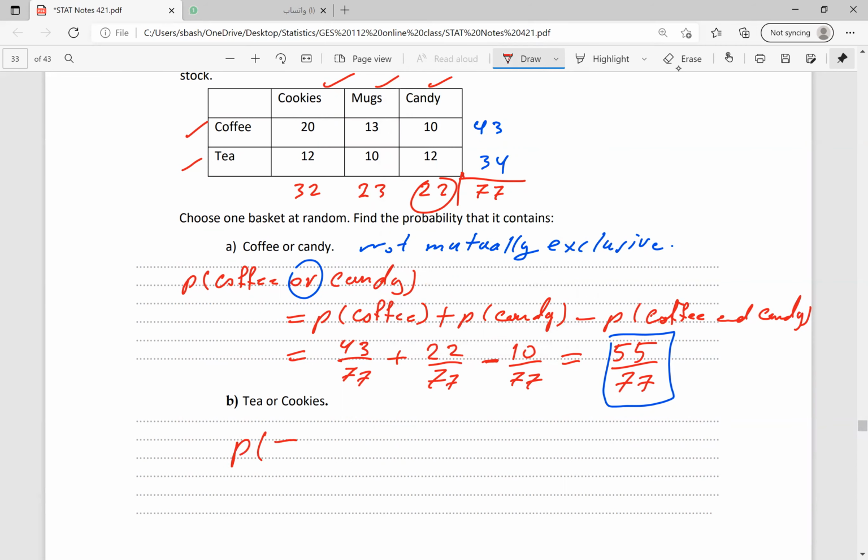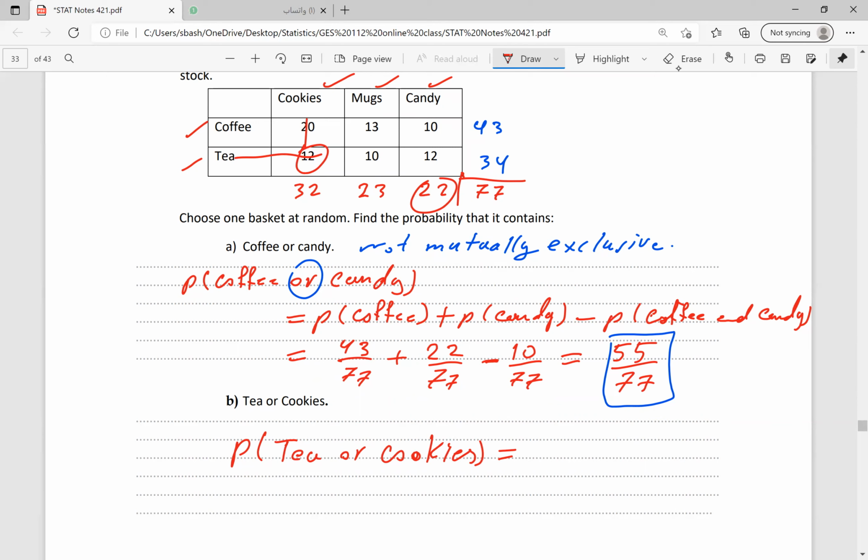P of tea or cookies. Sorry, not candies. It's the same thing. Tea and cookies are not mutually exclusive. This is tea and cookies. We have 12 baskets in common. So we need to find P of t.